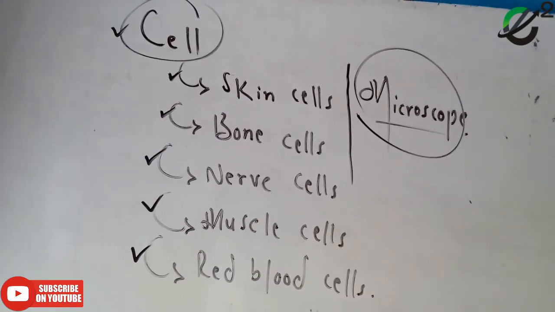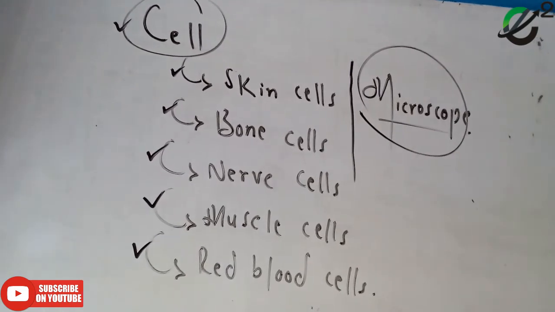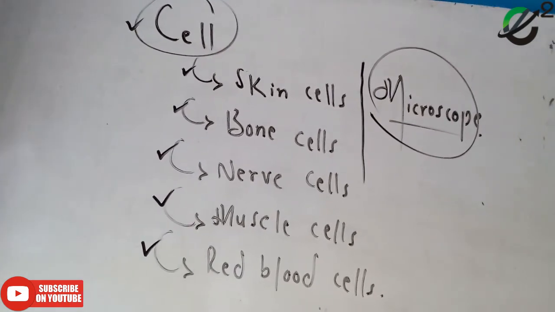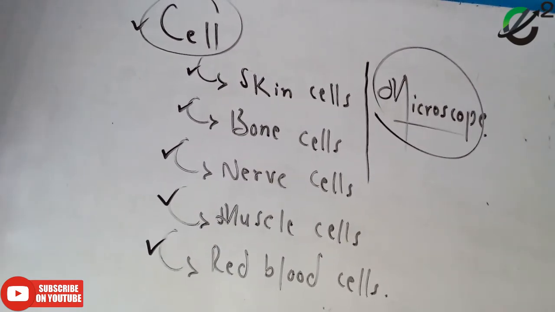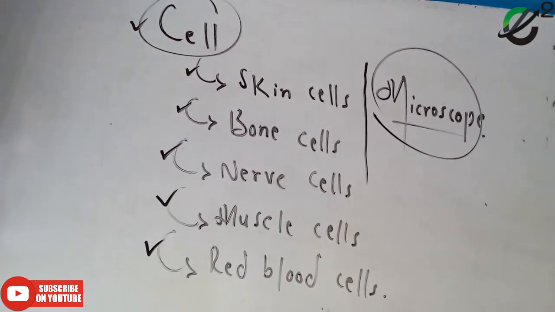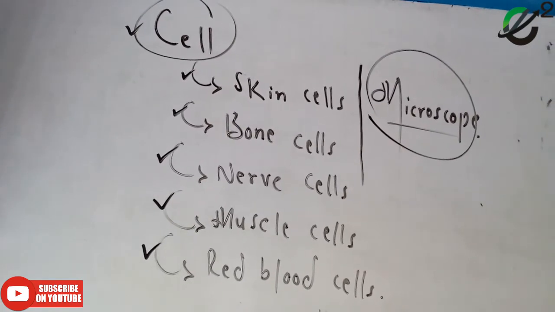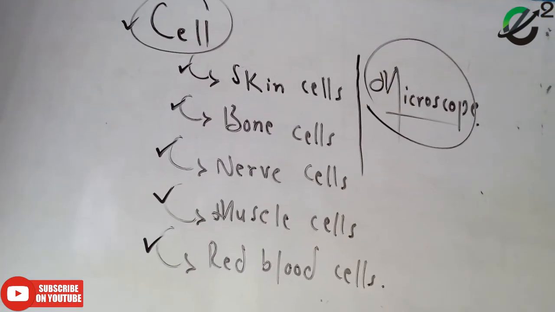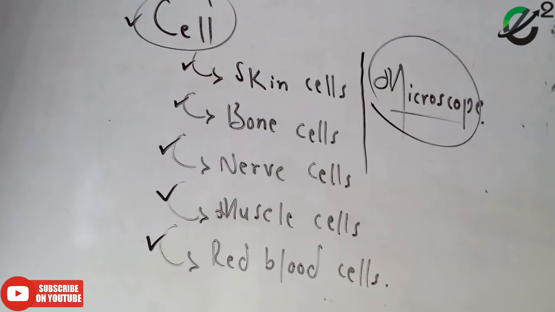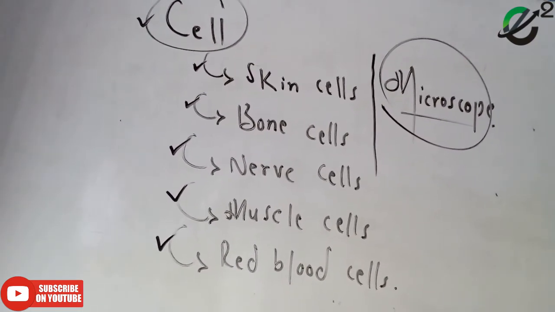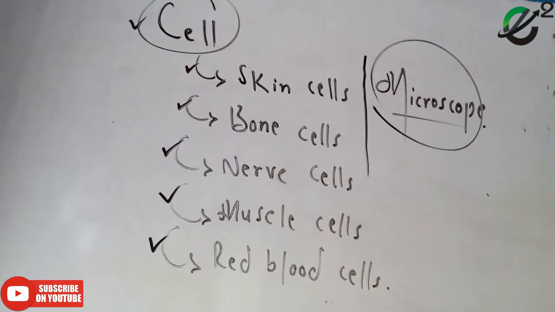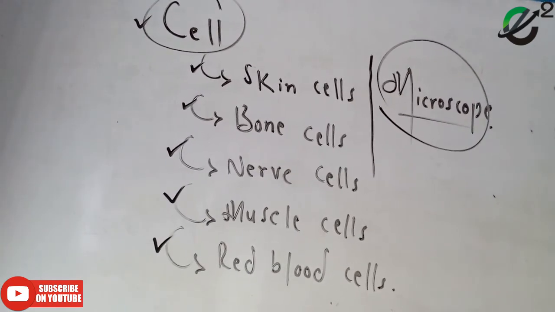A device, an instrument that we use to see microscopic organisms, a device which helps to see very small things such as amoeba, bacteria, things we cannot see with the naked eye.